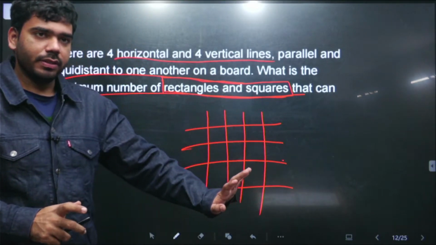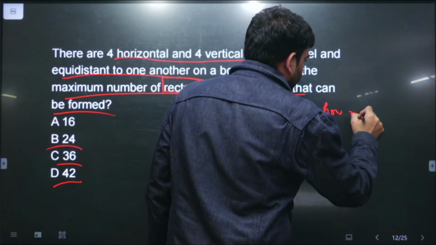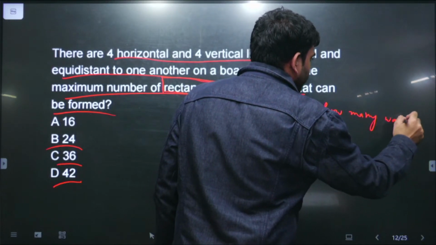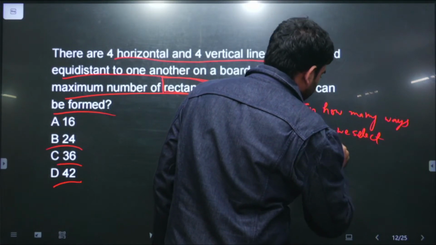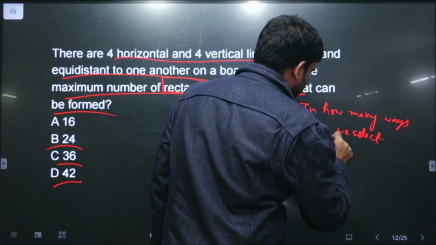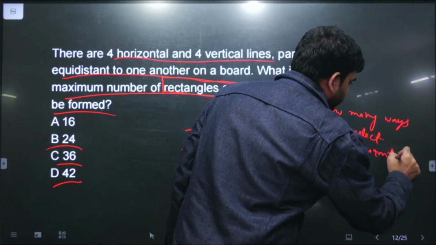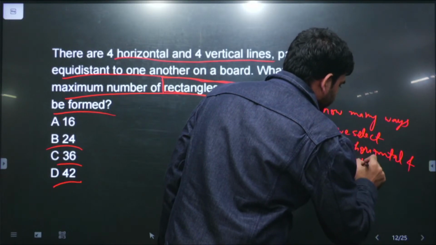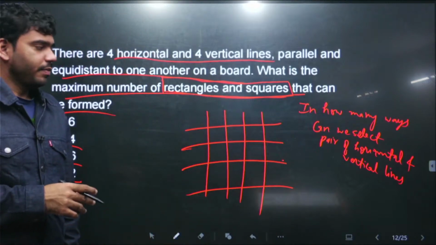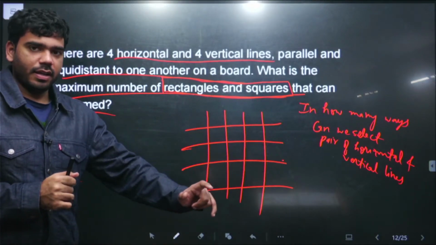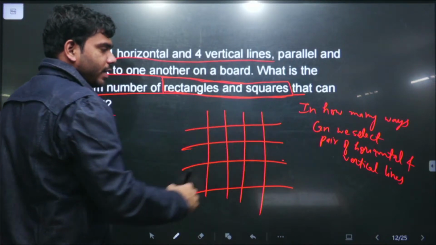So that is what the question boils down to: in how many ways can we select a pair of horizontal and vertical lines, right? A very simple question of permutation. We have 4 vertical lines.